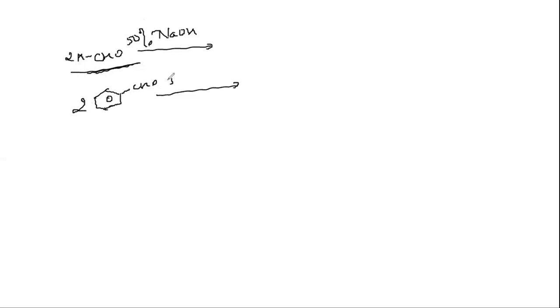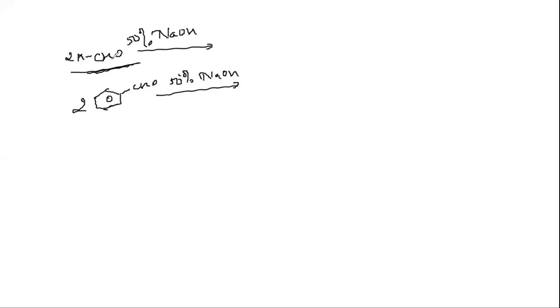HCHO, when you carry out a reaction using a base, 50% NaOH. So here I'll take 2 molecules of this. It is not having alpha hydrogen, right? Or you can use this also, students. What is this compound? It is nothing but benzaldehyde. Yes, 2 molecules of benzaldehyde. It will undergo a disproportionation reaction, students.